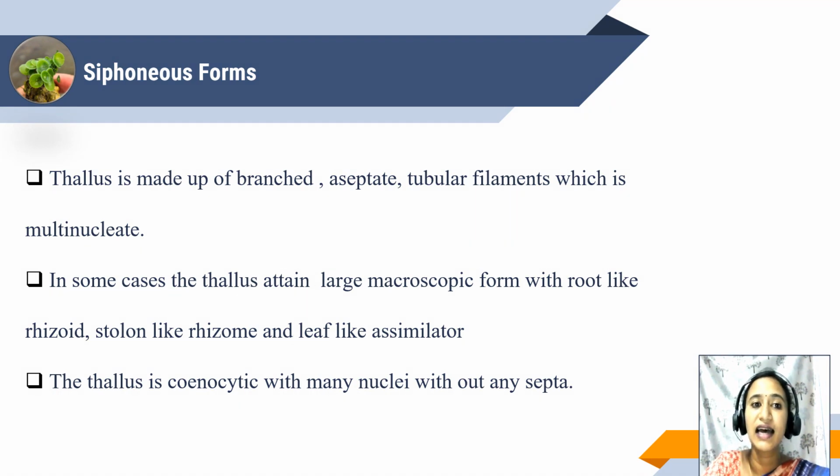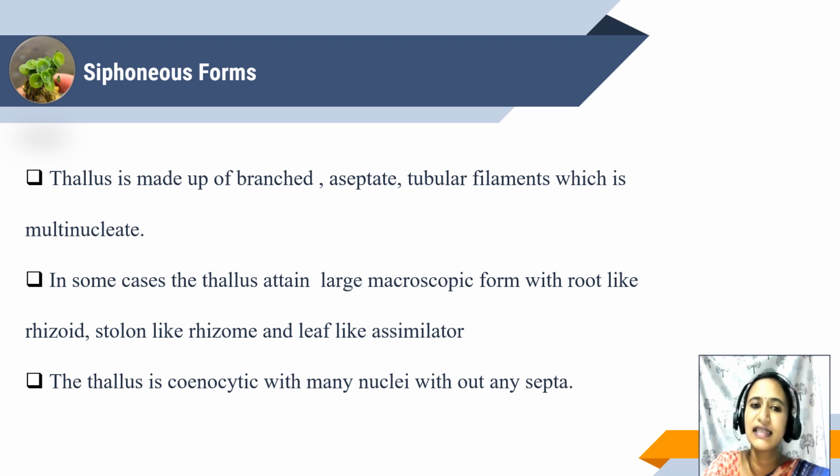Next is the siphonaceous form. The thallus is made up of branched, aseptate, tubular filaments which are multinucleated. So the siphonaceous form is multinucleated. They do not have a separation wall or septa between them. They are branched and tubular in structure.